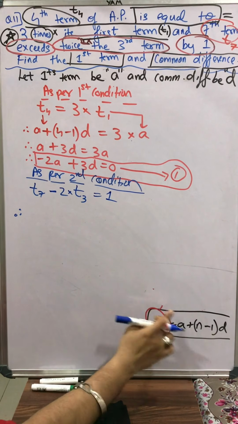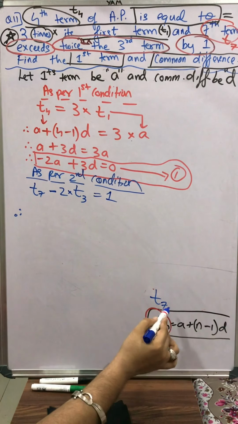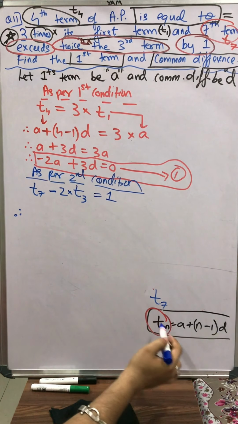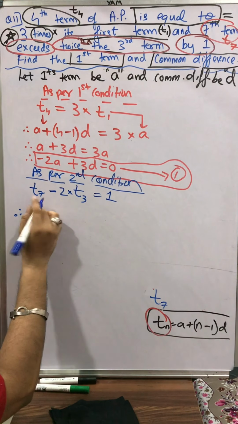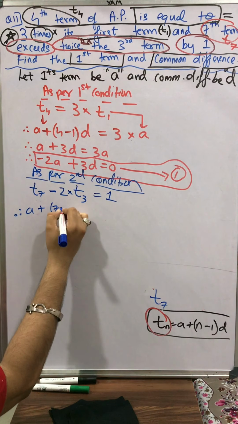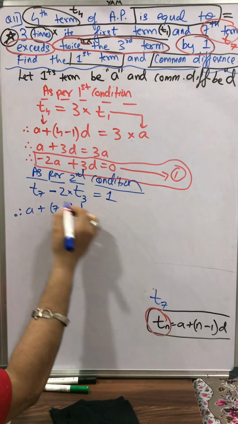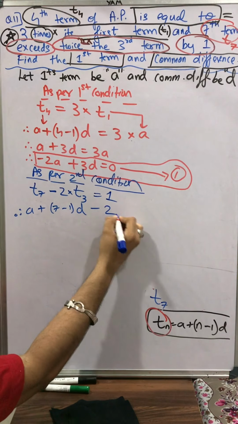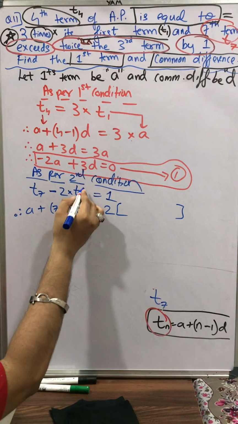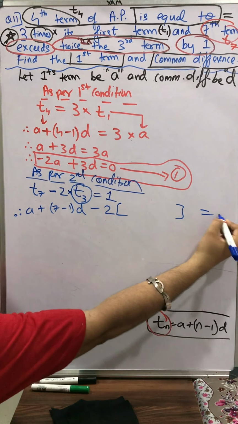Right now at the place of Tn I have T7. The right hand side will be exactly the same, only change will be jahan n hai I'll have 7. So a plus 7 minus 1 into d. I'm applying the formula of Tn. So a plus n minus 1, so 7 minus 1 into d. This minus will be as it is minus, this 2 will be as it is 2. Don't forget this, we have 2. I'll open a bracket and close a bracket because this T3 is multiplied with this 2, so I kept a 2 outside. And the right hand side is equal to 1.